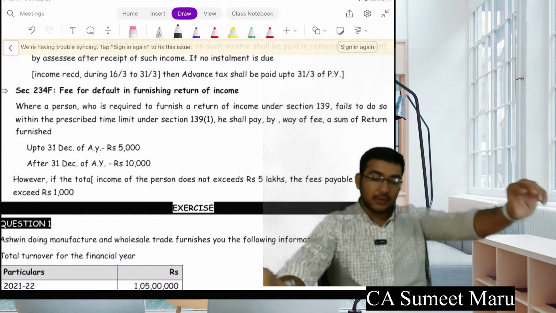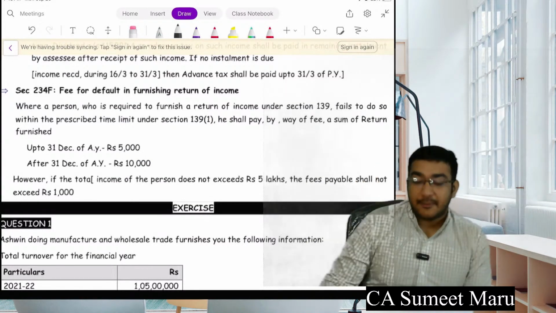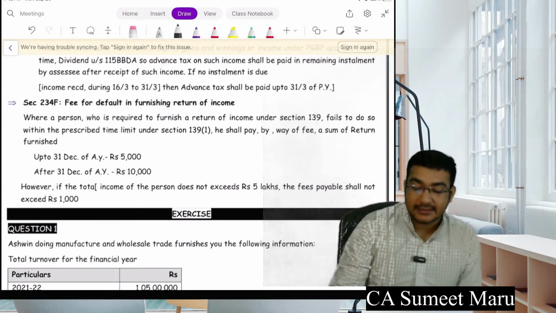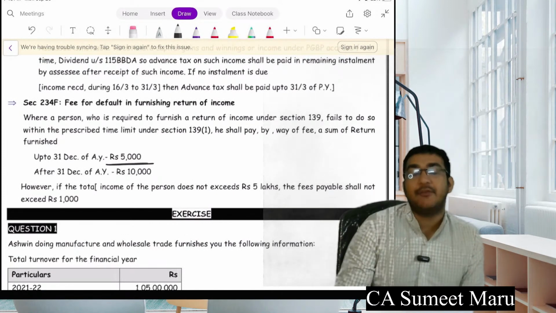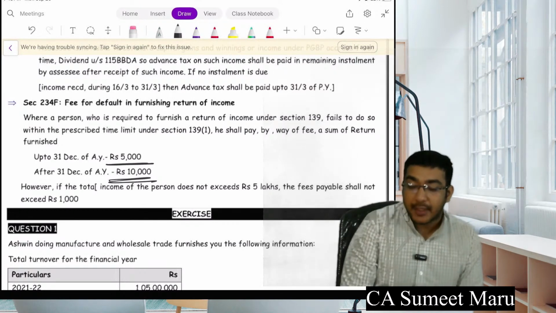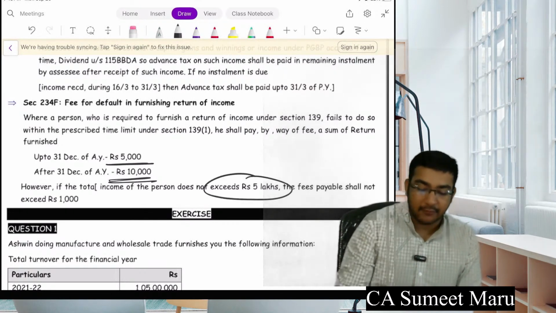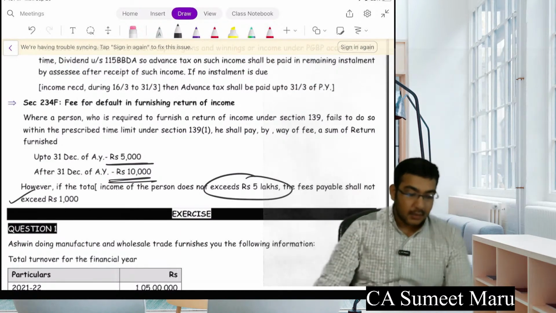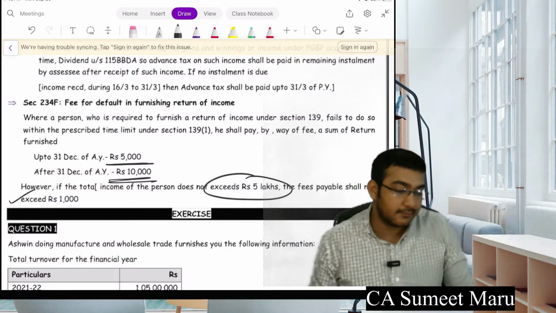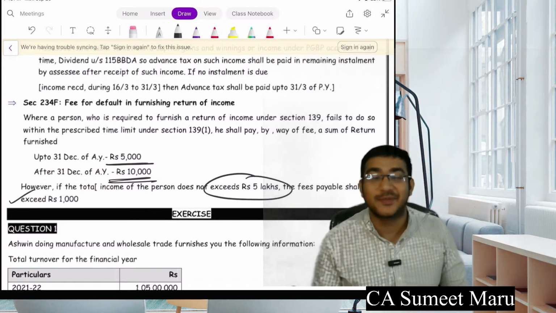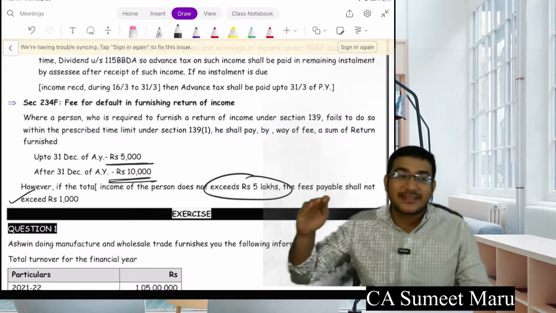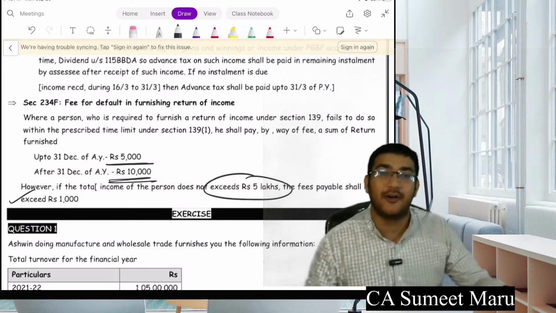Okay, now next is your late payment. If you file your income tax return after the due date, in that case the penalty would be 5,000. If you file after 31st of December, the penalty would be 10,000. But if your income is below 5 lakhs, the penalty would be maximum 1,000. This penalty अलग लगेगा, interest अलग लगेगा. इसीलिए तो सब हमें इतना serious लेते हैं, because there are so many penalties, so many problems, so many repercussions. That's why CS has been so serious and people follow us so sincerely.